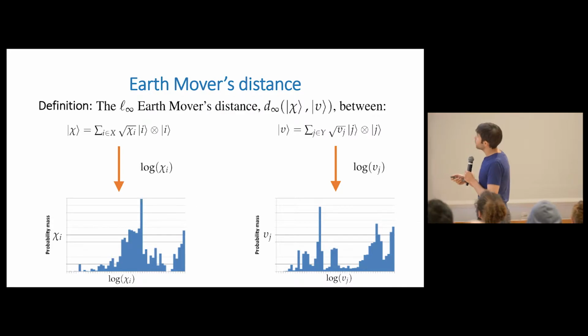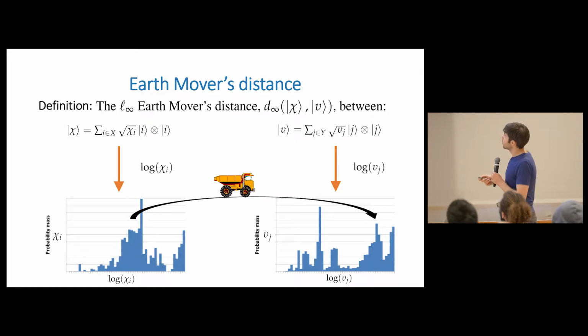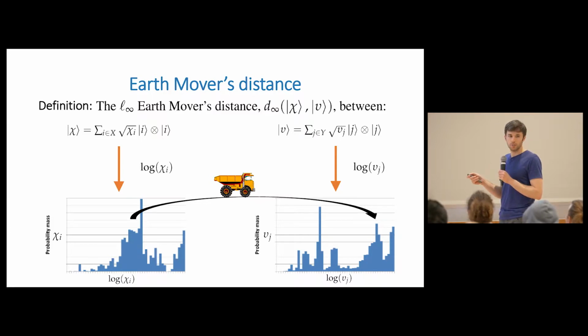And we say that the L-infinity Earth mover's distance between state chi and state nu is how much effort it would take an Earth mover, some entity which has to convert this distribution to this one by moving small bits of mass. In particular, how we quantify effort is in the L-infinity norm. So we want to know the minimum of the maximum amount of distance that this truck has to move any particular bit of mass in order to convert this distribution into this one.